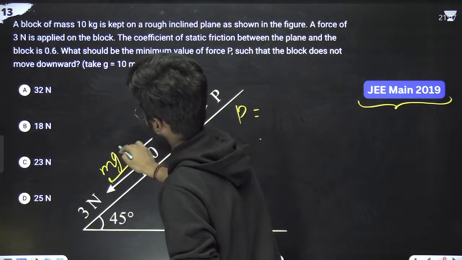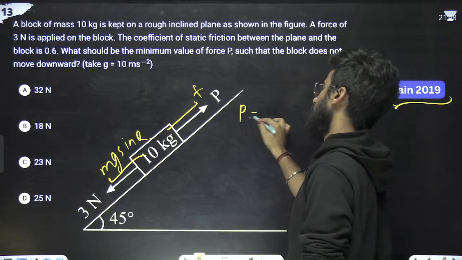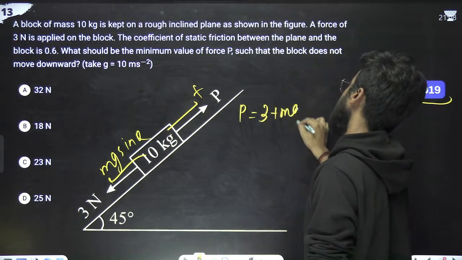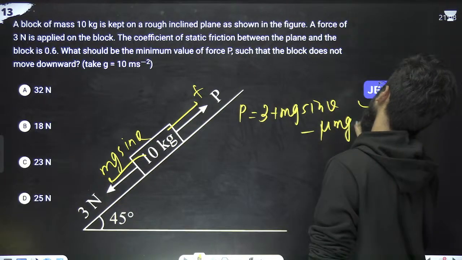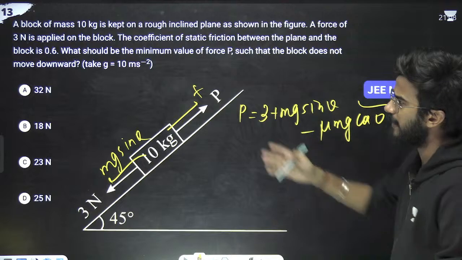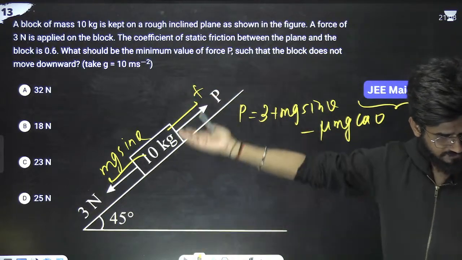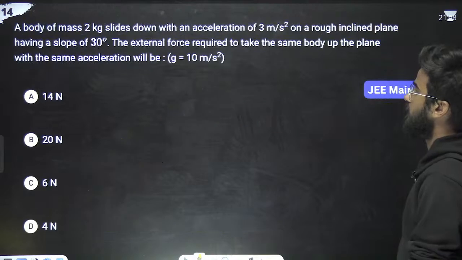Mg sin theta means P is simply 3 plus mg sin theta minus mu mg cos theta. Just substitute all the values, m, g, theta. You will just get the answer. Got it? Okay, great. Next question.